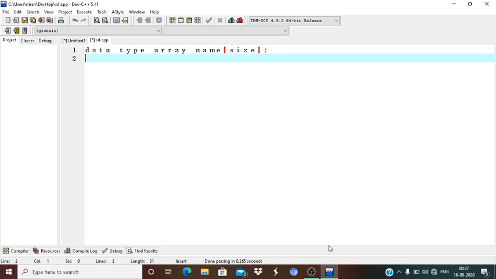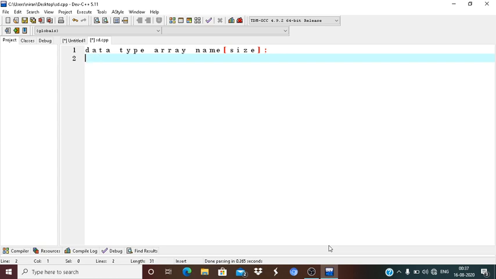So at first, what is the definition of an array? An array is a collection, or you can say a group, of similar data elements. It means that an array consists only of homogeneous data items. If you are declaring an array, I can take an example.